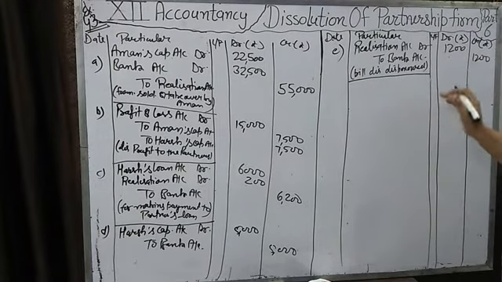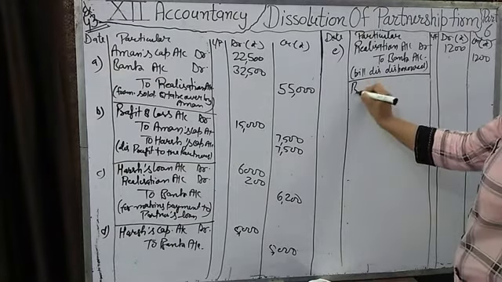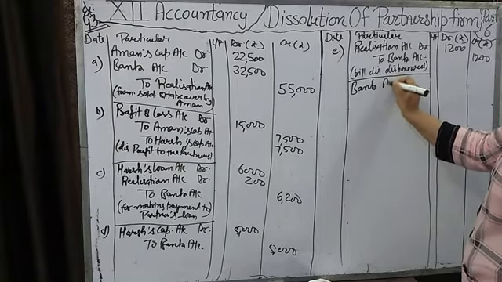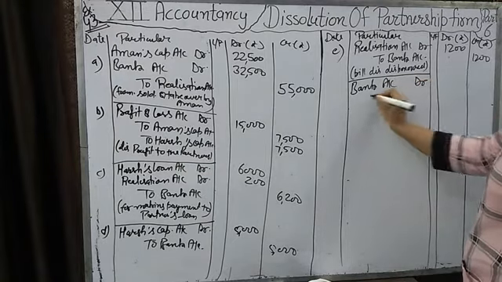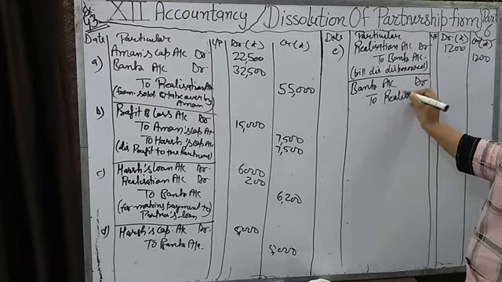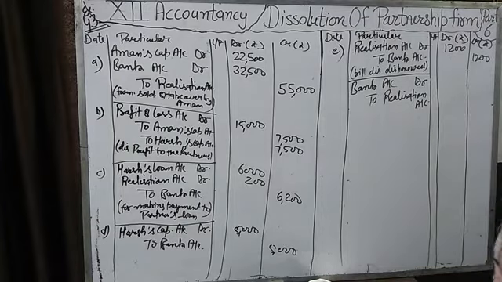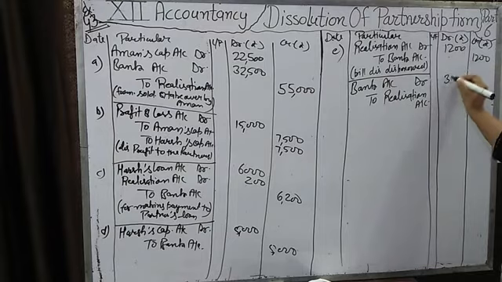Then we will receive that 25% of this from Soham. Then we will pass a journal entry, money is coming, bank account debit to not Soham. We will not open any new account. All the transactions will be passed through realization account. We are receiving 25%. 1/4 is this, 1/4 is this, 300.